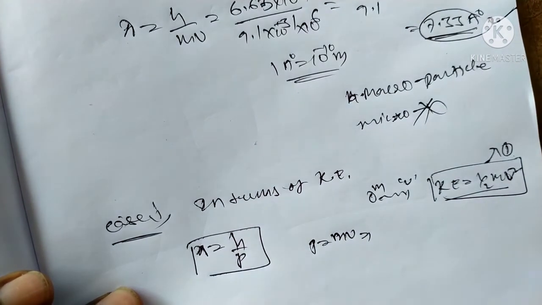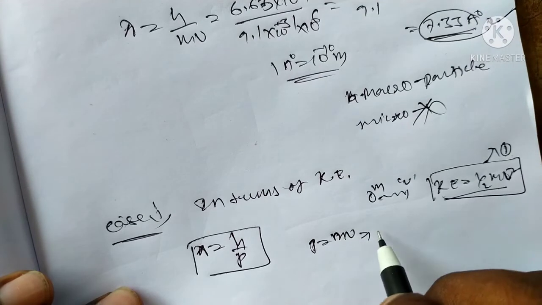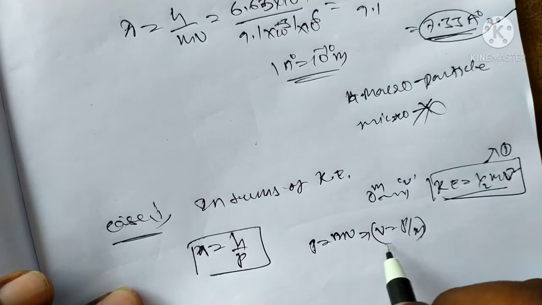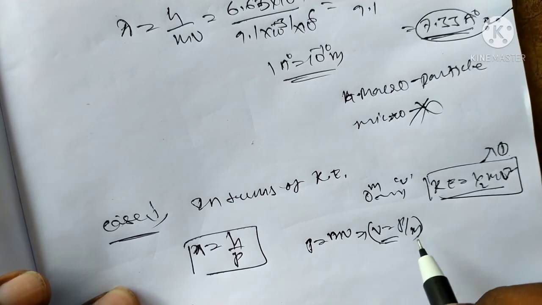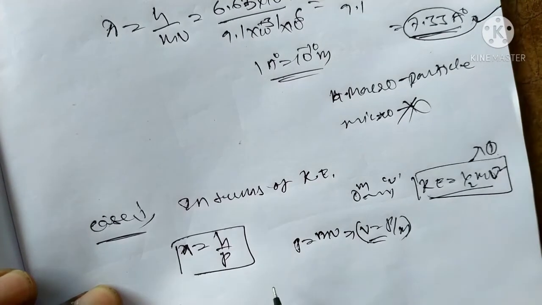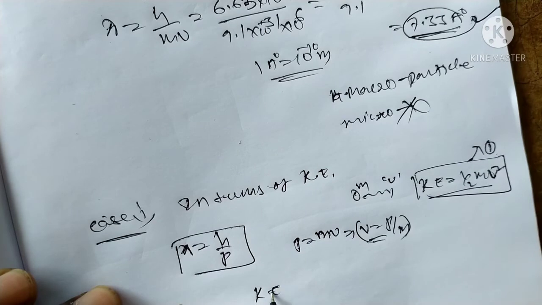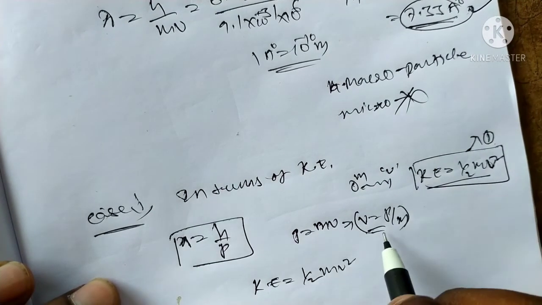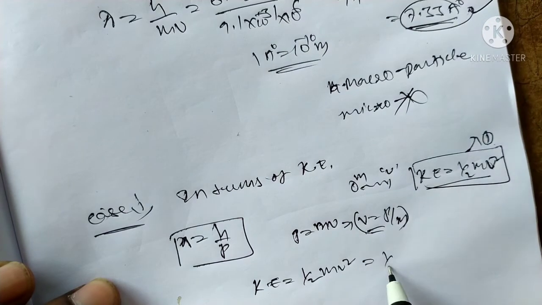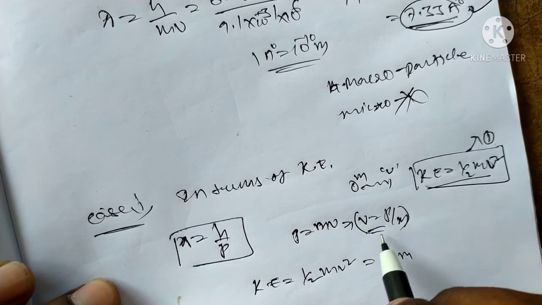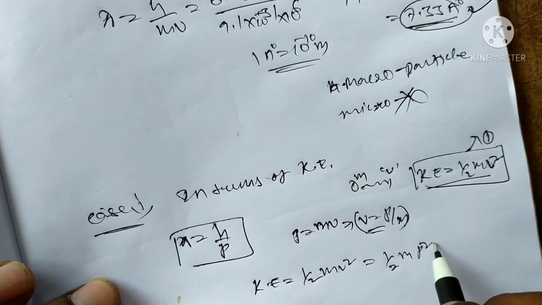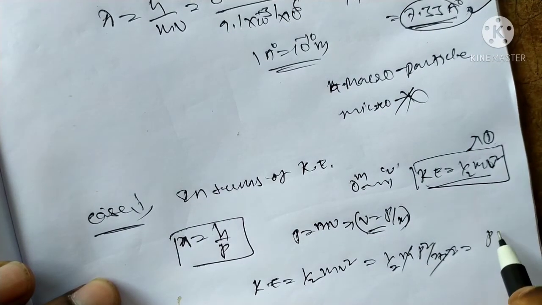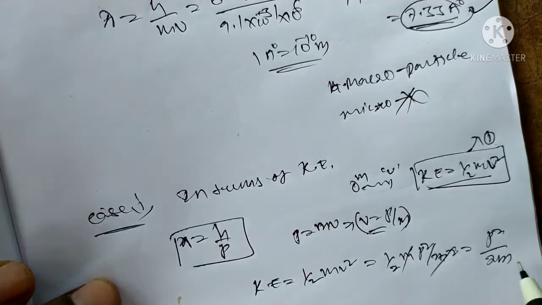So v is equal to p by m. This v value is substituted in the formula: kinetic energy is equal to half mv square. Substituting v equal to p by m, we get 1 by 2m, and v square means p square by m square. The m cancels. That is p square by 2m.